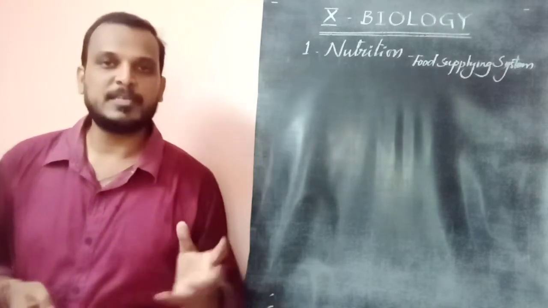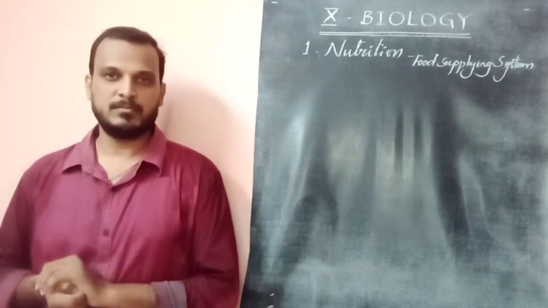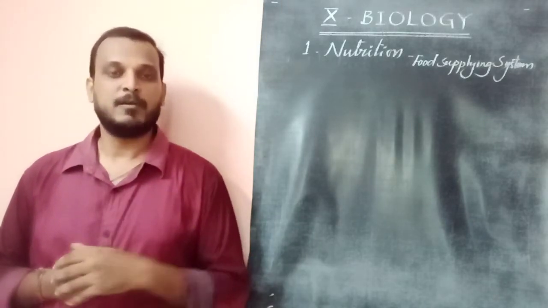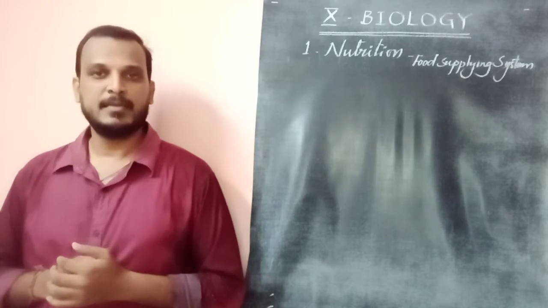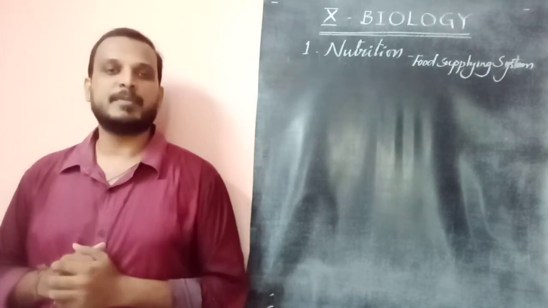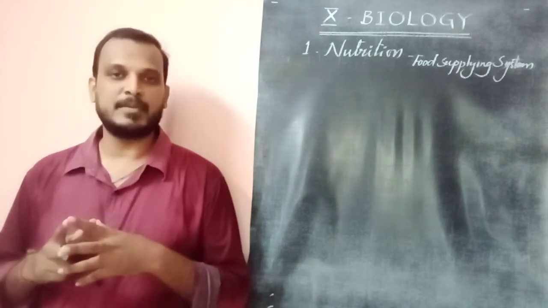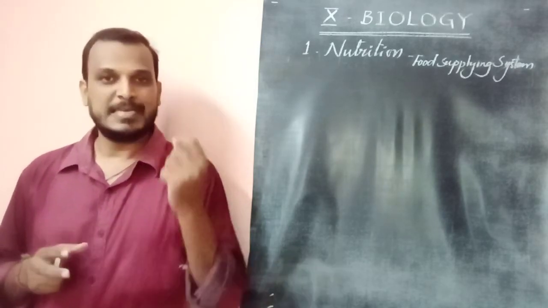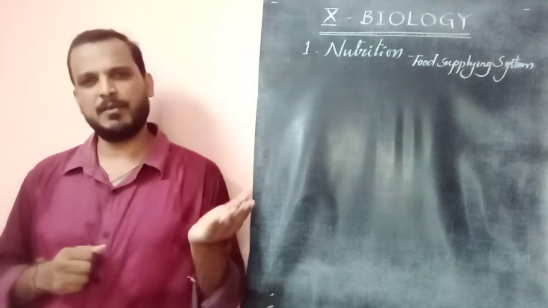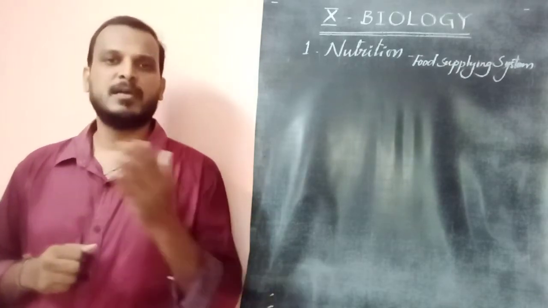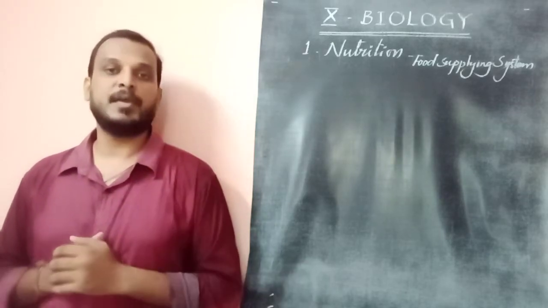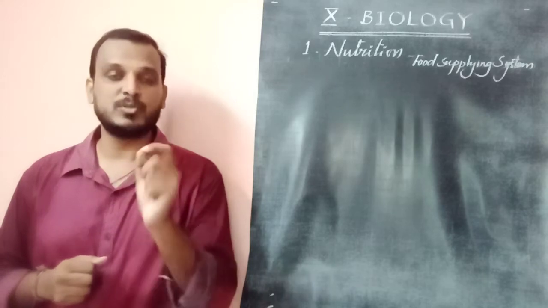If you talk about different organisms, very small microorganisms like bacteria, fungi, algae, protozoans like amoeba, developed or multicellular animals like insects, aquatic animals like fishes, land animals, plants, land plants, aquatic plants, human beings, everyone requires food to be supplied to their body.